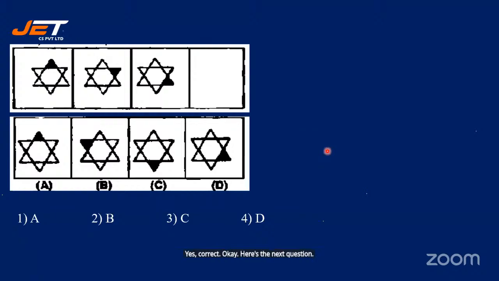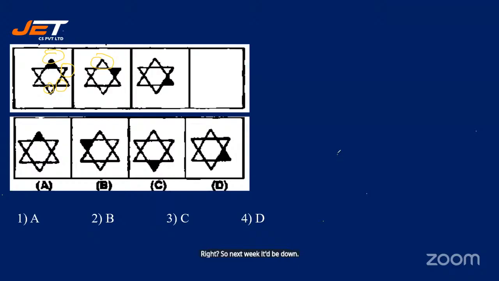See the next question. We have a small star which has been highlighted, which has been turned anti-clockwise. So when you turn it, the second one, then this, see, in a triangle, first one you had highlighted. So first you had highlighted this, then this, then this. Next it should be down. Right? So next it should be down.